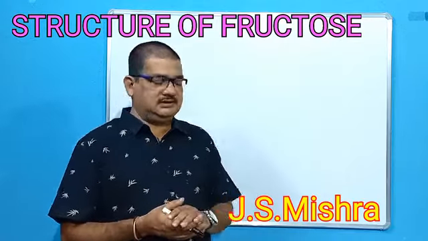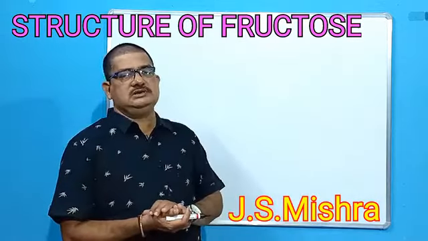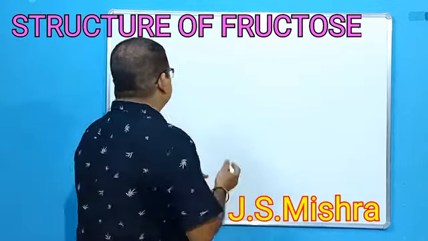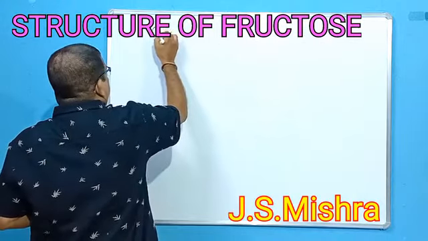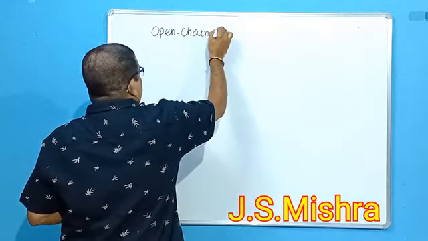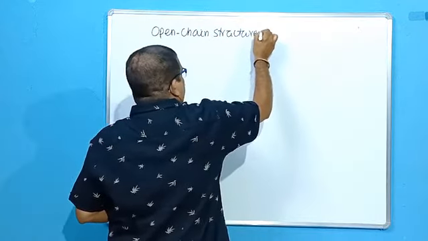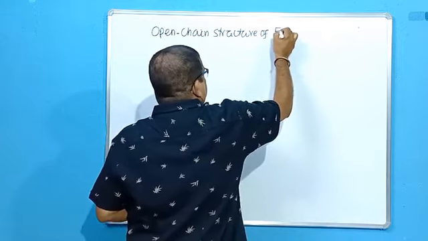So welcome back to the class again. In the last class we discussed the open chain structure of fructose.